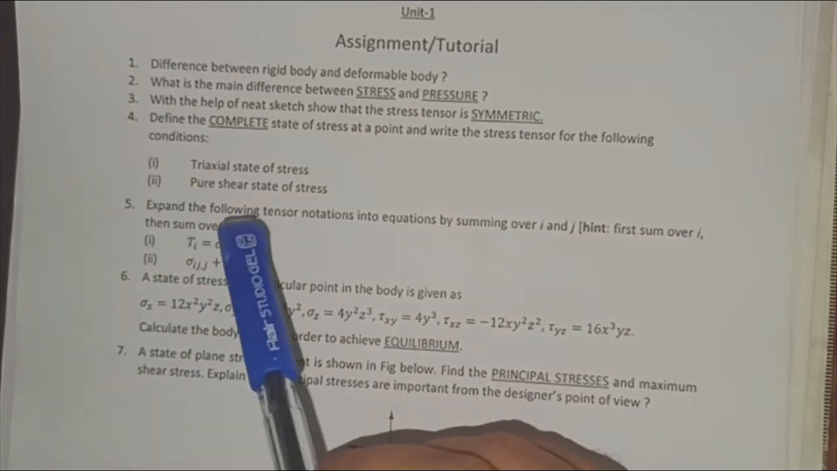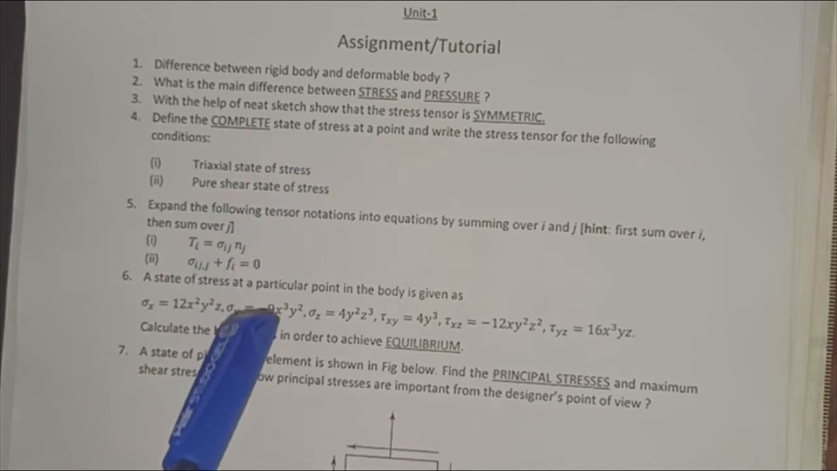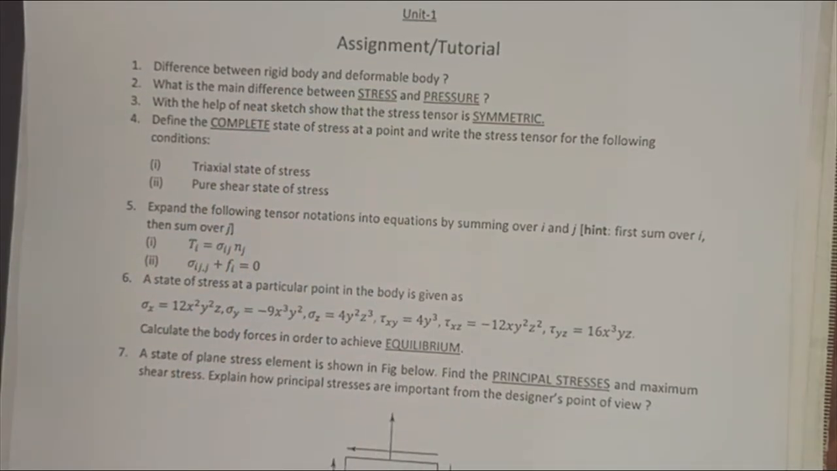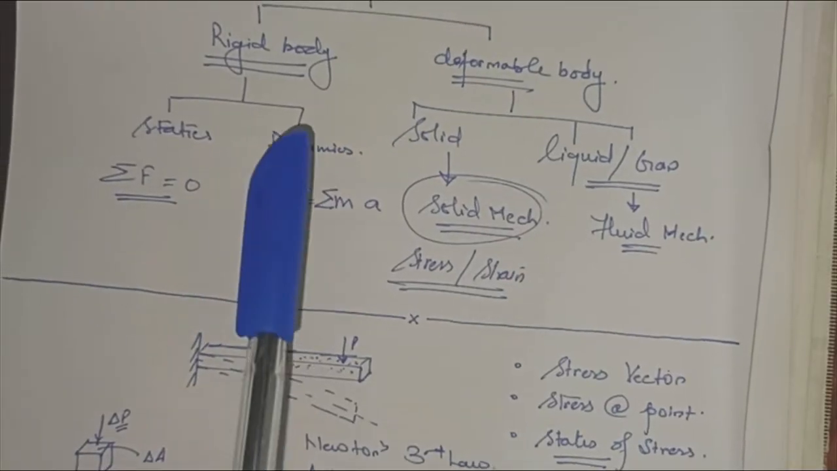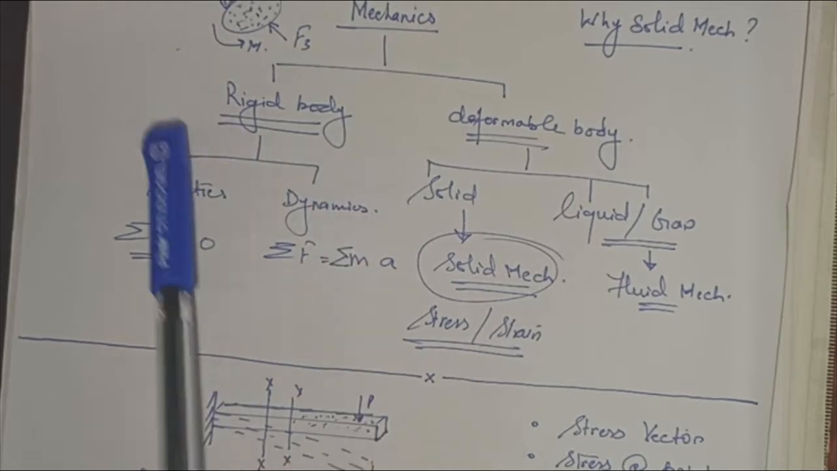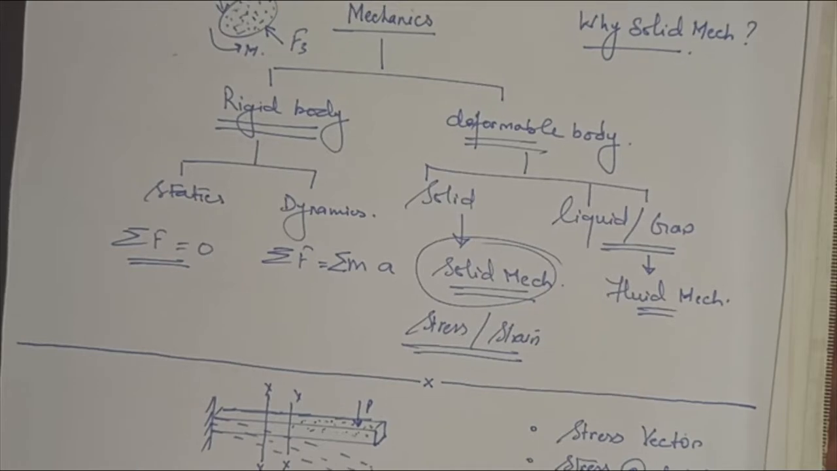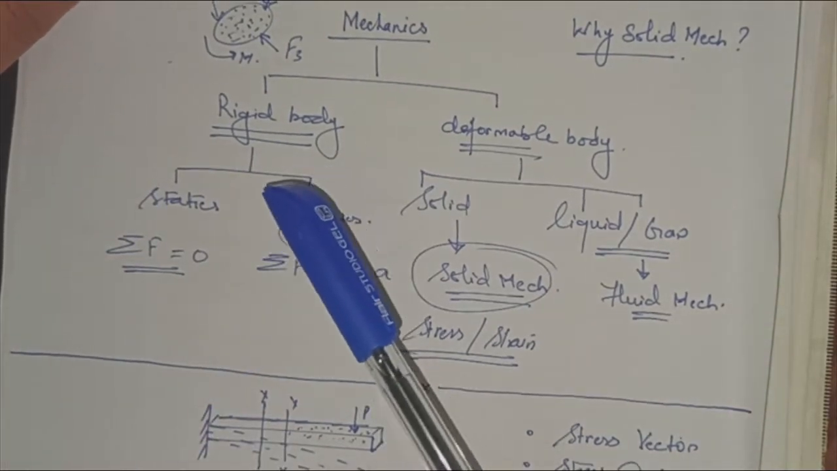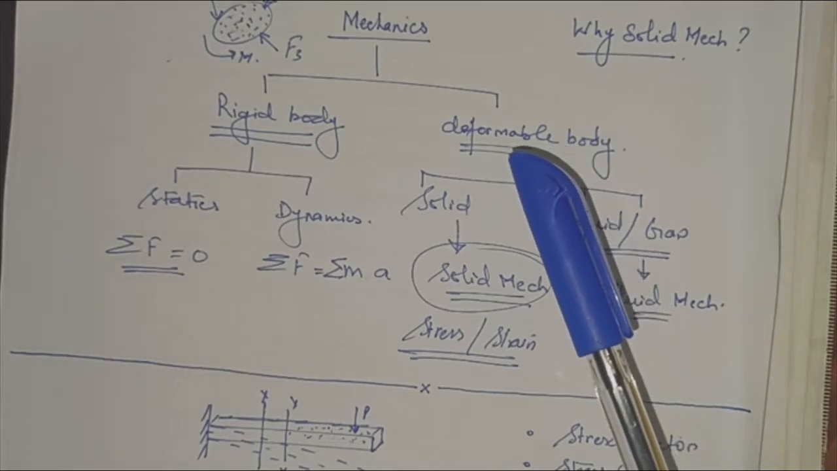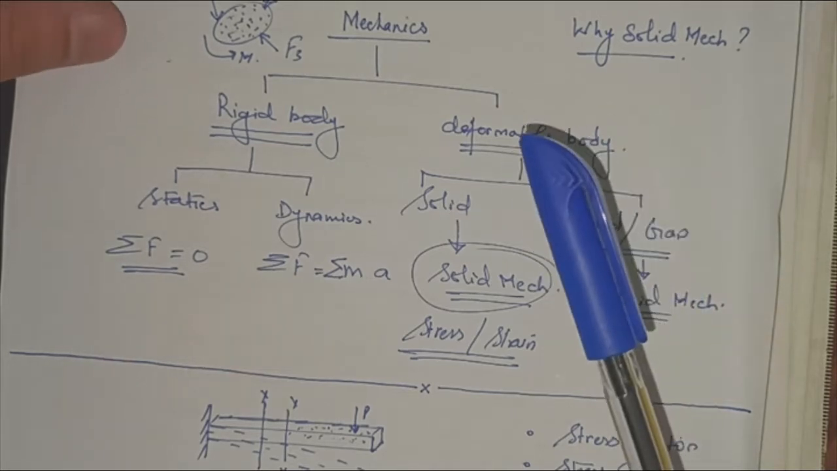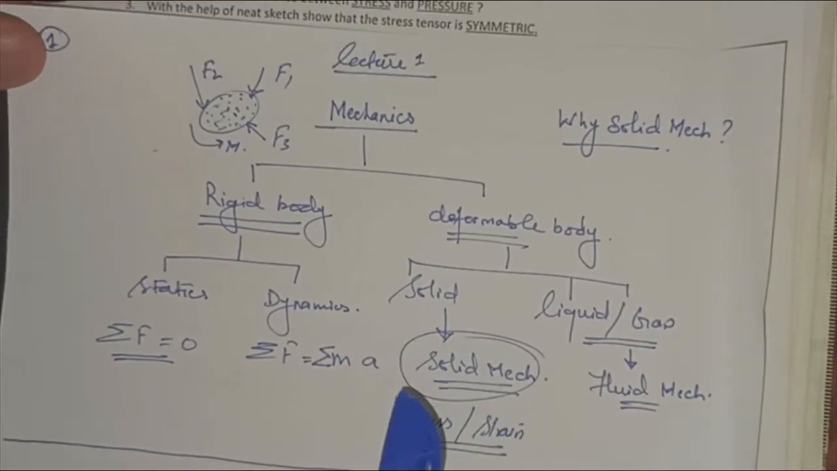So let's see this. The first question is the difference between a rigid body and a deformable body. We have already shown you this and discussed the importance of the rigid body and deformable body. The difference is that a rigid body cannot be deformed. However, a deformable body is a body that can be deformed, and certain constitutive relationships can be applied on that. So you know the difference. I have explained this very thoroughly to you.